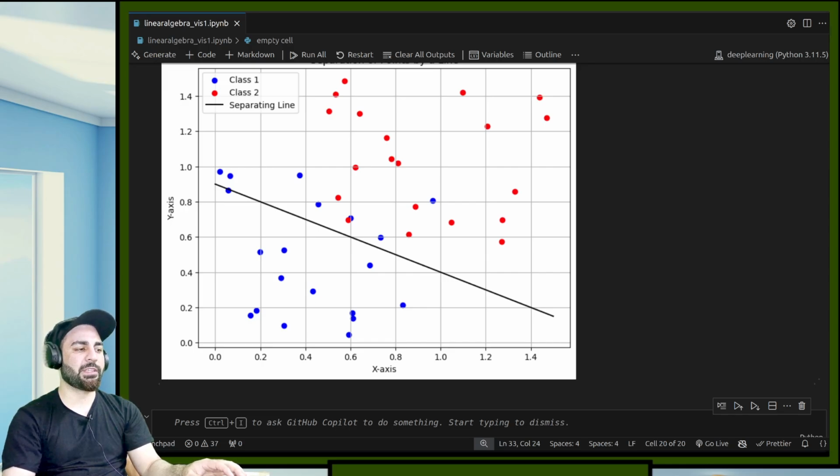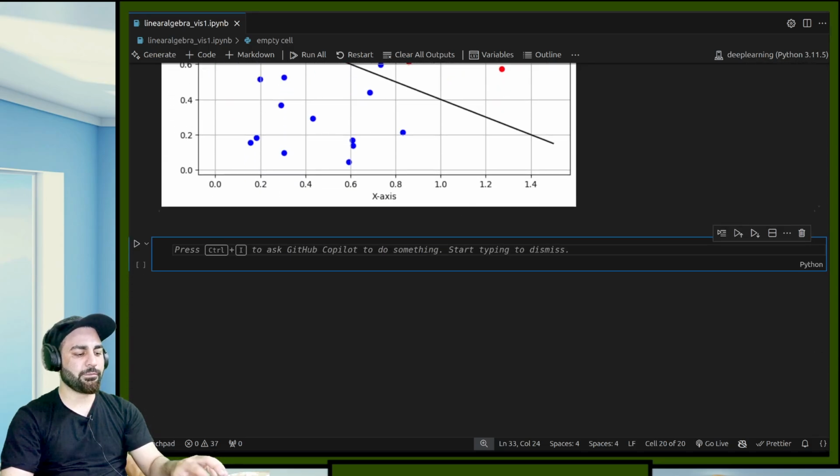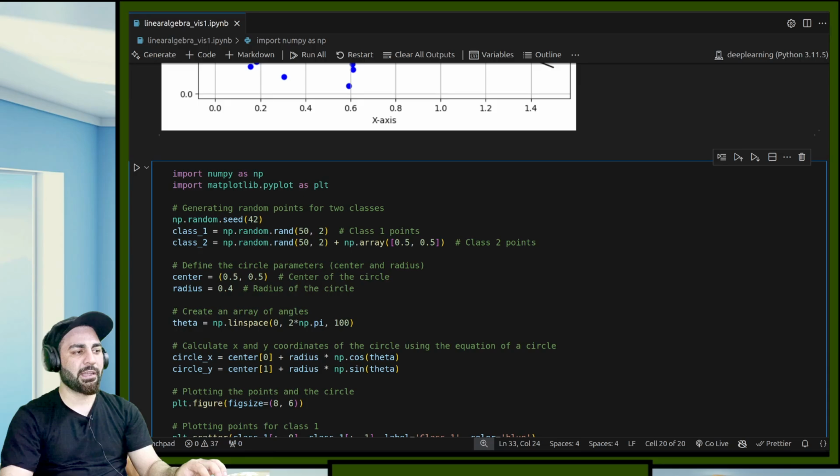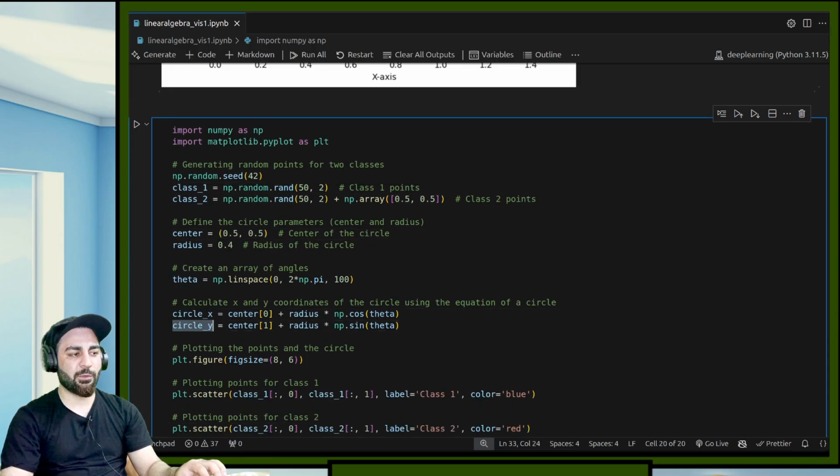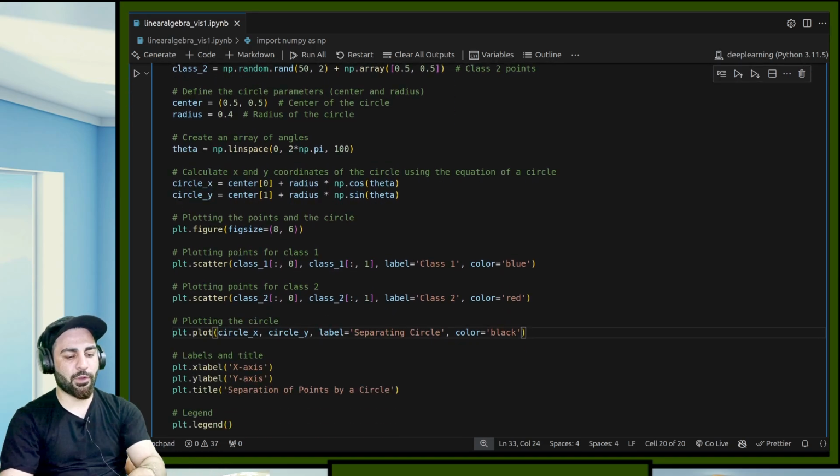Okay, let's take another example where we can have the decision boundary as, let's suppose, a sphere, or maybe a circle, something like which we have seen. So you can again plot the same things. If you want to have a sphere, a circle, things like that, you can plot them. So let's say I'll again create some random data. This is my random data, class 1, class 2. And now this is my circle, this is my circle x, circle y. So these are my plots, and I don't want to plot this yet.